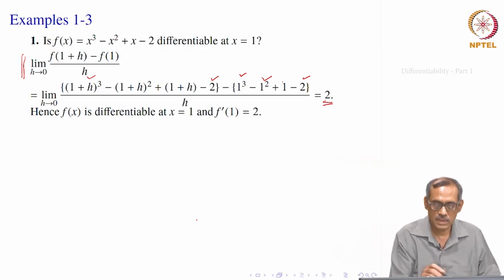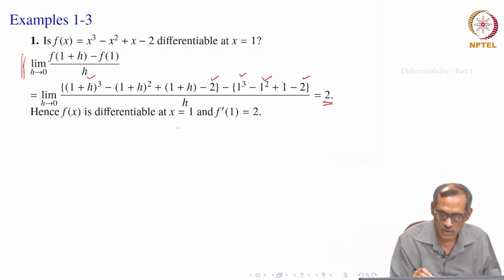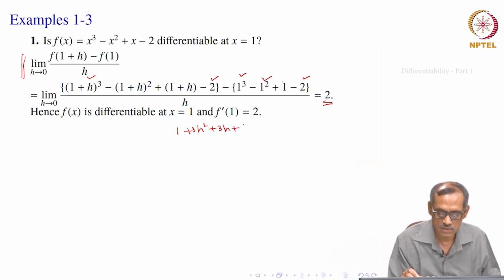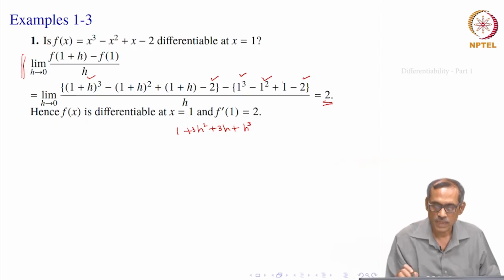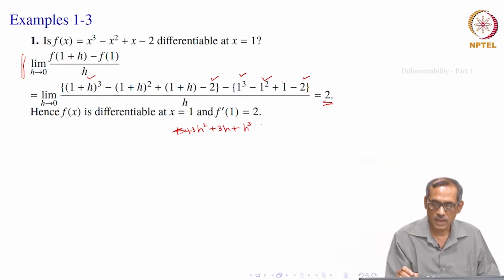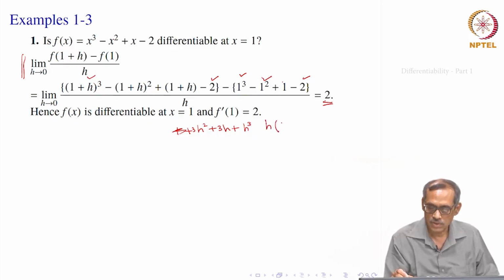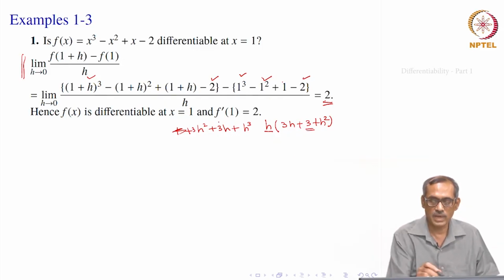You can find it out, say (1 plus h) cubed is 1 plus h square plus 3h plus h cubed, and from there you have taken away 1. So, this has gone, you have only this factor, and that gives h times (3h plus 3 plus h square). So, this h gets cancelled, you get only 3, all h go to 0 in the limit. So, you get 3 only from that minus 1 cubed.